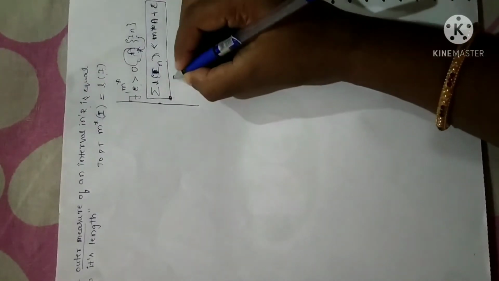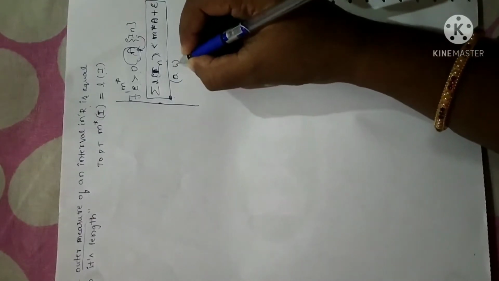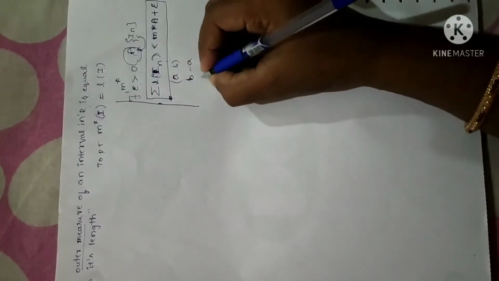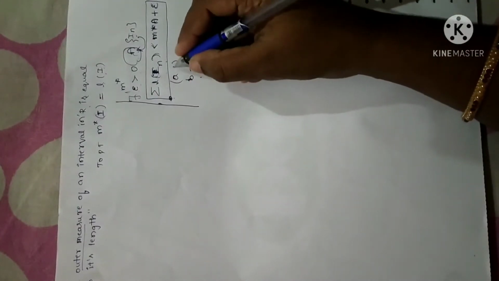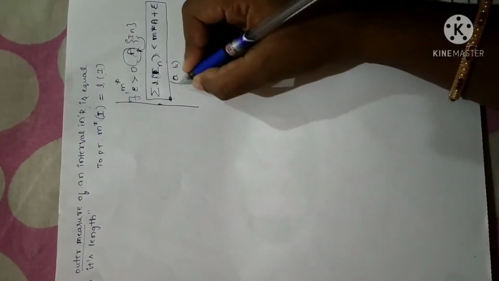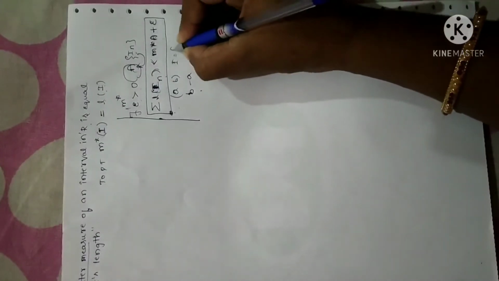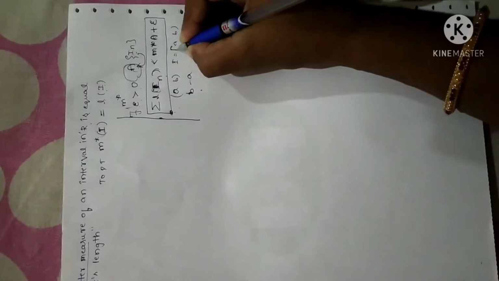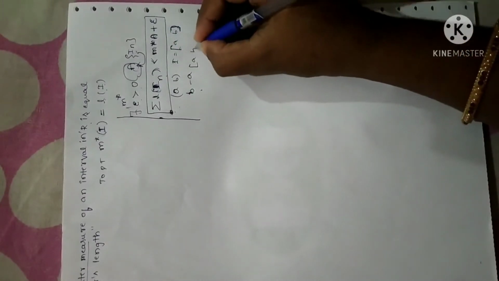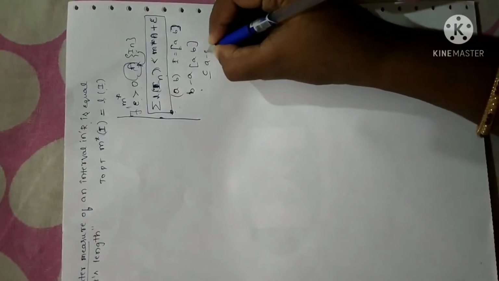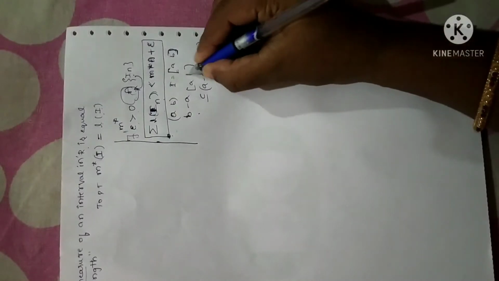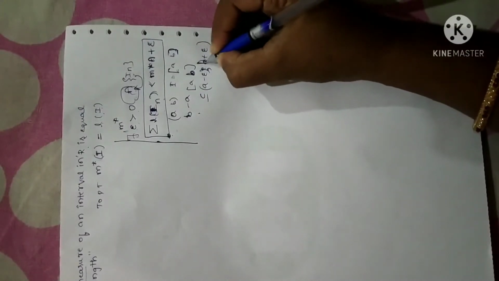And one more thing is, suppose AB is an interval, either open or closed, the length of the interval will be B minus A. And we can write that any element in this particular interval can be written as, in the sense, suppose I take the interval I as a closed interval or else an open interval, whatever may be the case, then we can write the same as AB is a subset of A minus epsilon, comma, A plus epsilon, or else, I'm sorry, the last term is B here. So I have to write B plus epsilon.